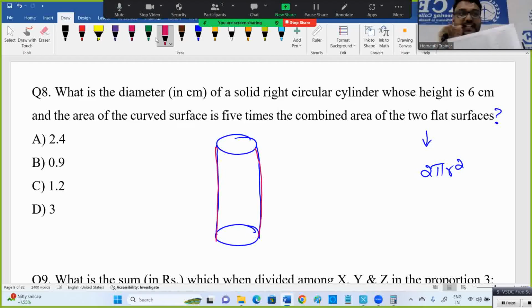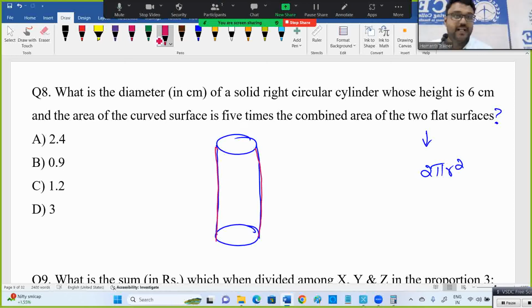Now if you open it, it is a rectangle shape where length is 2 pi r and breadth is h. That is why we have the formula: curved surface area is 2 pi r h.